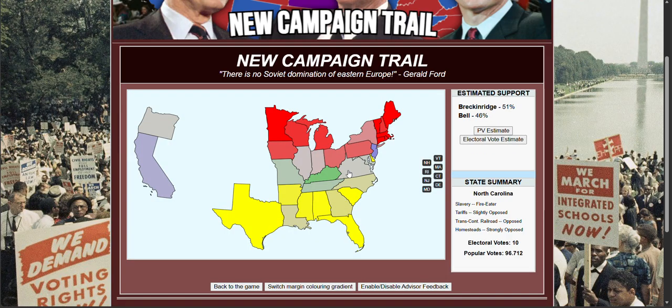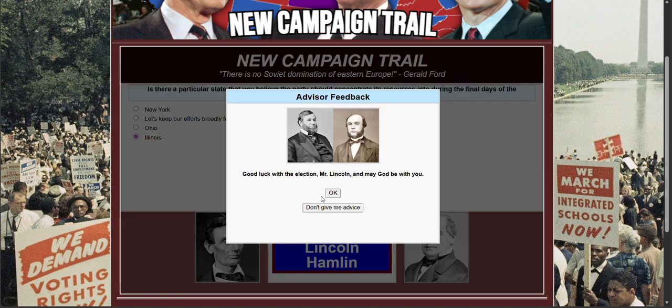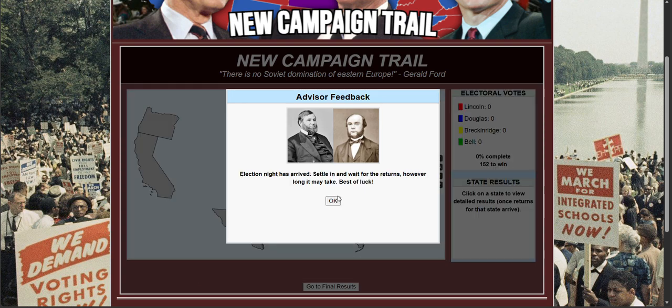Where should we go? Where could we actually save? So New York is ours. Ohio as well. Wait, what is this? Illinois. Yep, we got to go to it. Illinois, absolutely. We need to go there. Illinois, very good. Okay, so the election is here. Elections are here. Let's hope for the best, shall we?